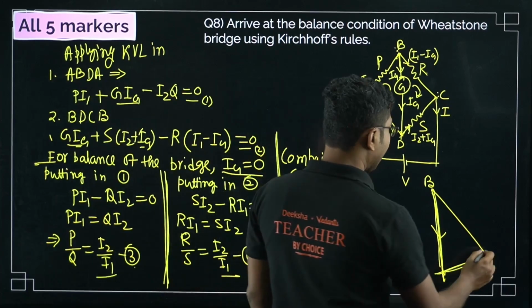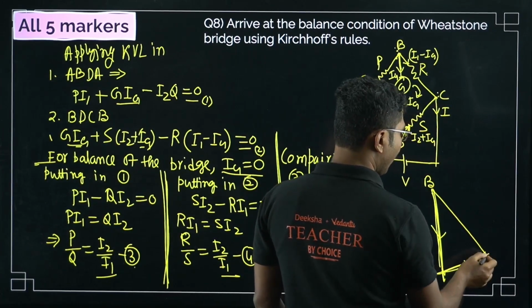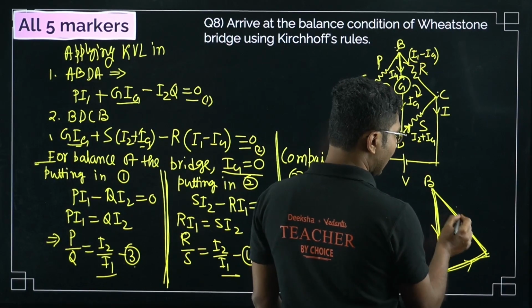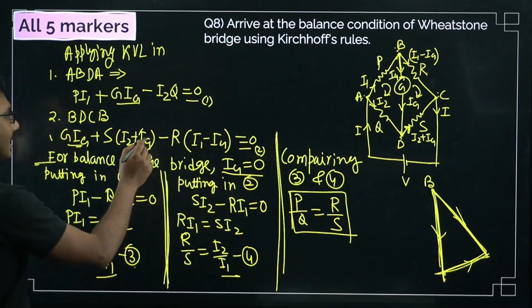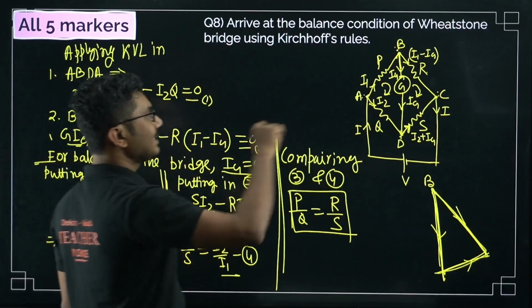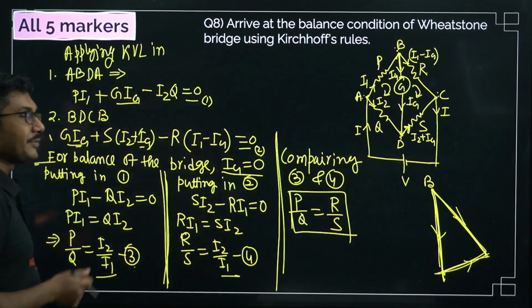Right. Again we are going in the direction of current. This is the same direction, right? Now while going from here to here, current is coming in this direction, but we are going in the opposite direction. So it will be minus R into I1 minus Ig, that is the current through it, equals to 0. No EMF is connected.